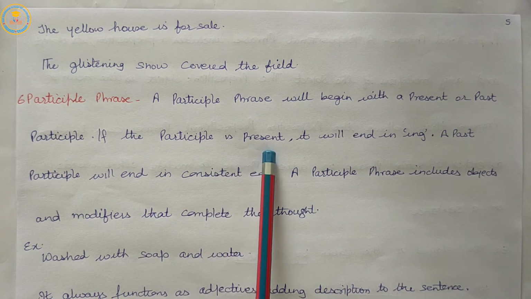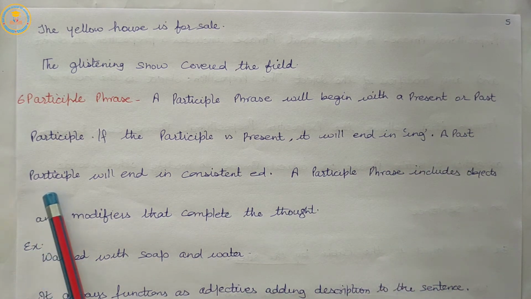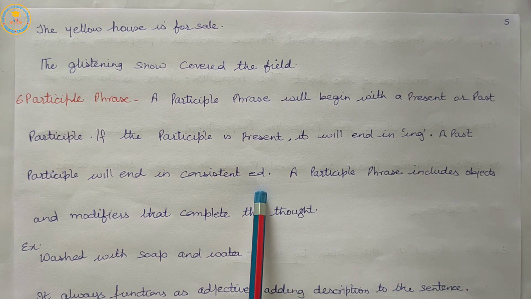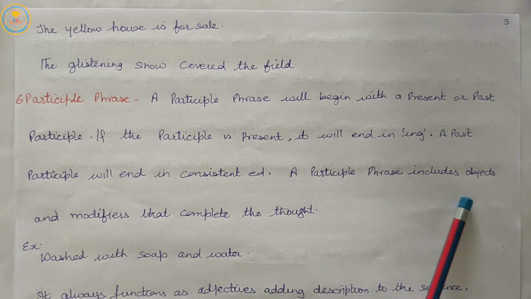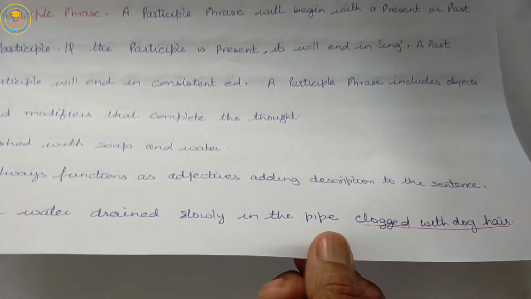If the participle is present, it will end in ing. A past participle will end in ed. A participle phrase includes objects and modifiers that complete the thought.